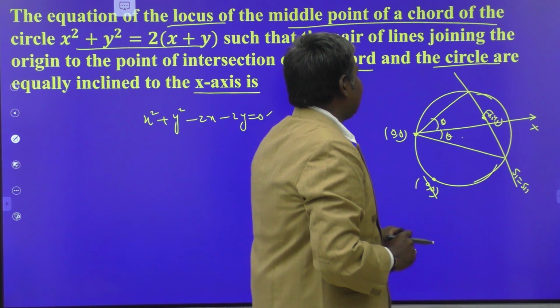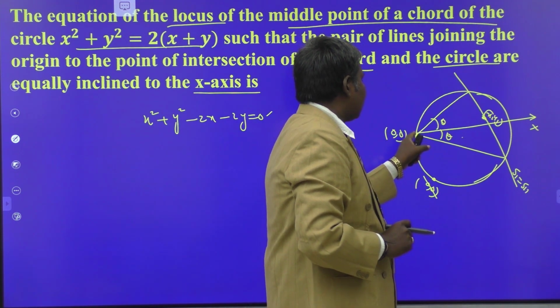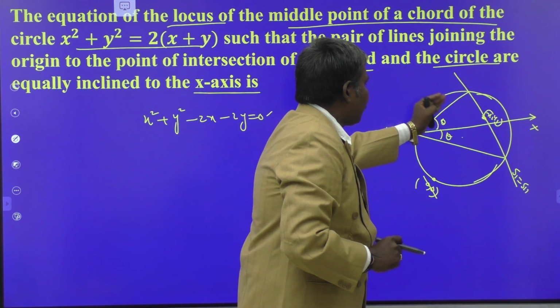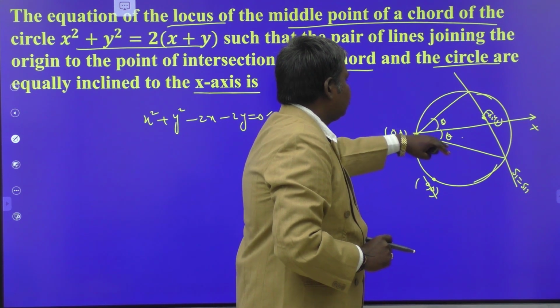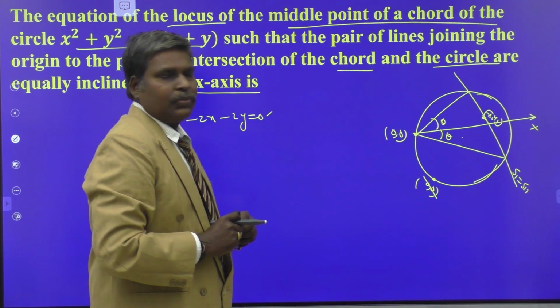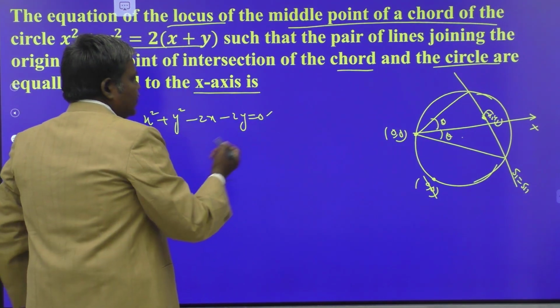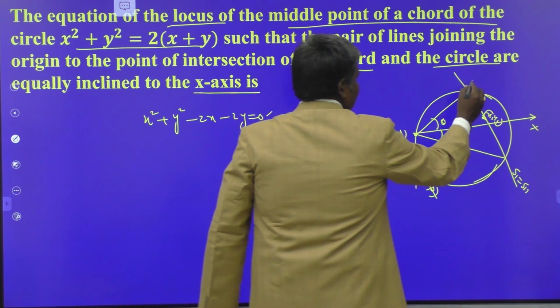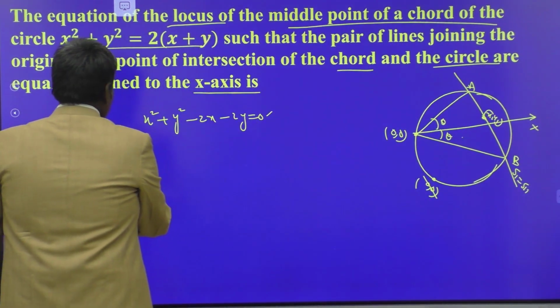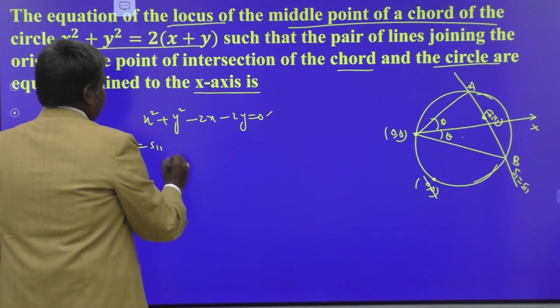Those chords maintain the condition in such a way that by joining the origin to their point of intersection, you have the pair of lines. These lines are bisected by your what? X-axis. That is the target. Okay, so what is the chord equation now? First of all, the equation of AB is what? S1 is equal to S11. The equation of the chord is S1 equal to S11.